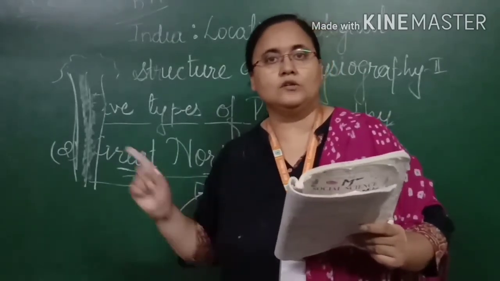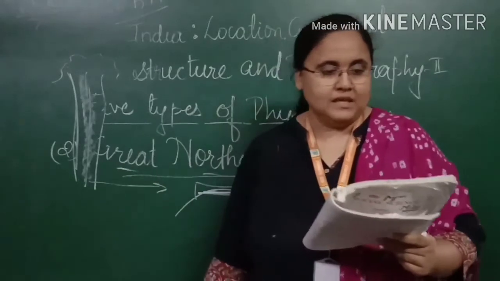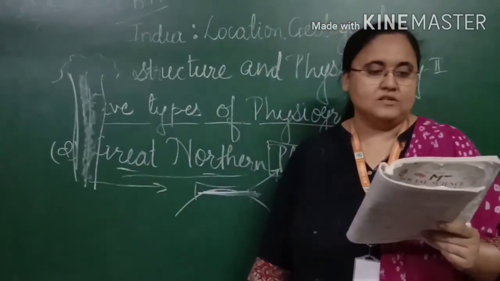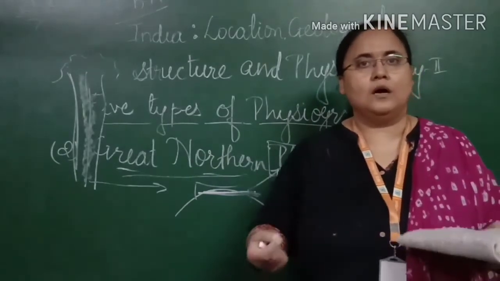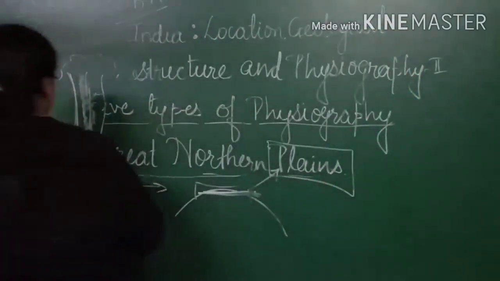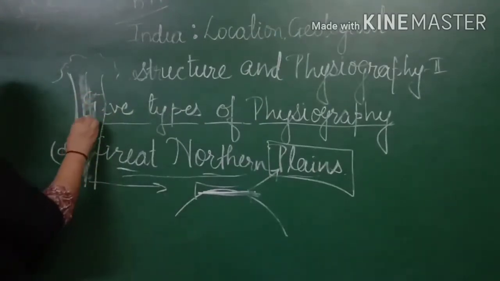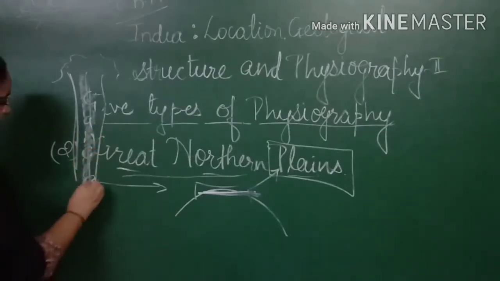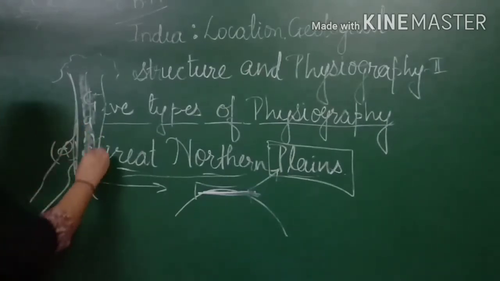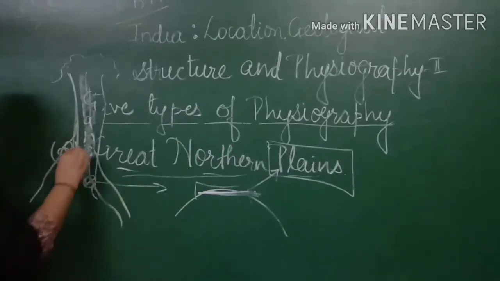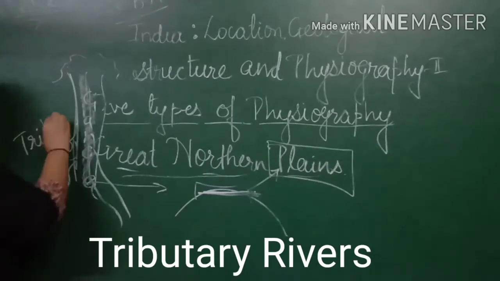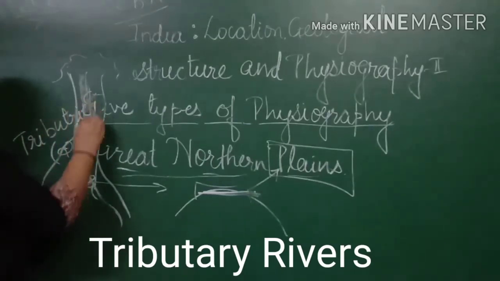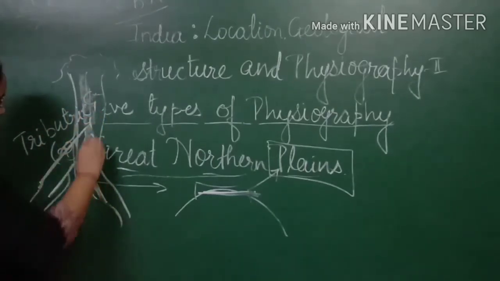The same thing we are going to observe with the help of the map. Okay, the Sindhu River and its tributary Jhelum. What is the meaning of tributary? The rivers which are connecting to the main river. For example, let us take an example that this is the Ganga. When a number of rivers come down and get connected to this river, we call them tributaries. I hope it is clear.